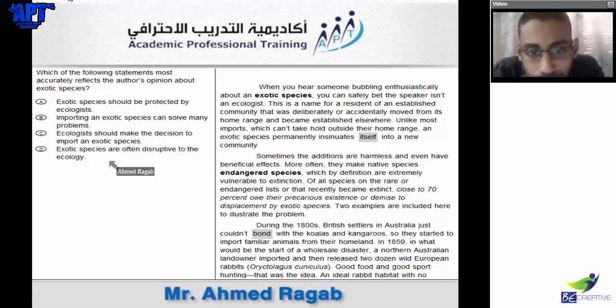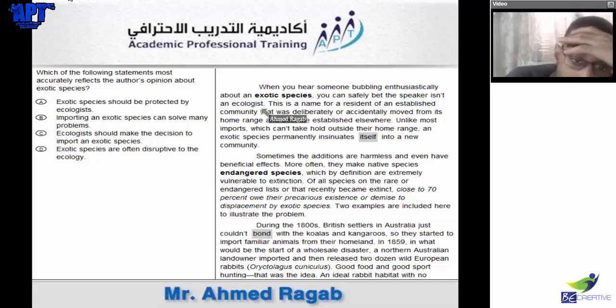I think about it and read the sentence. I try to scan the sentences through exotic species. I understand what's around it. Yes, time is going. Time is going.